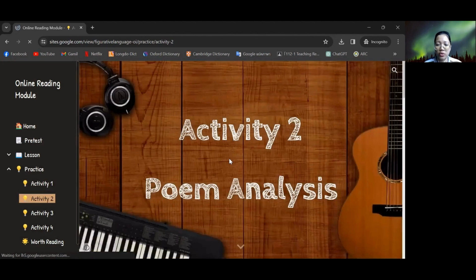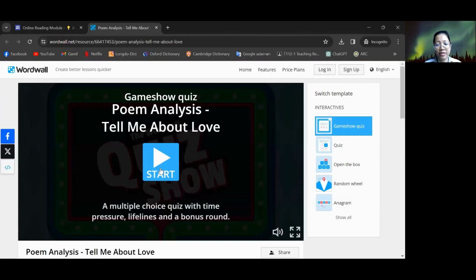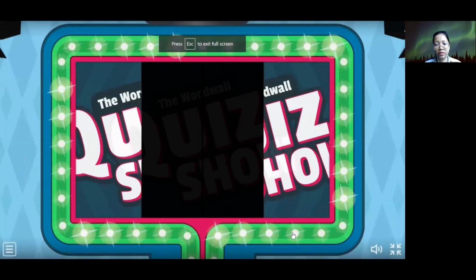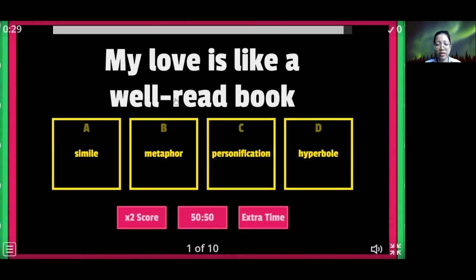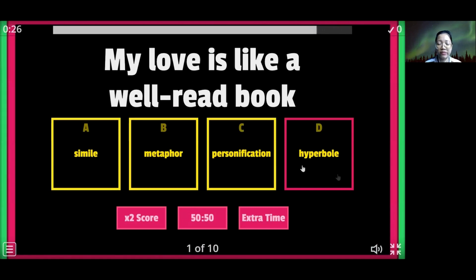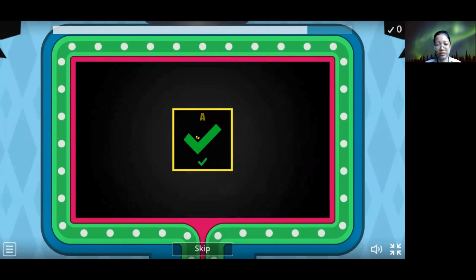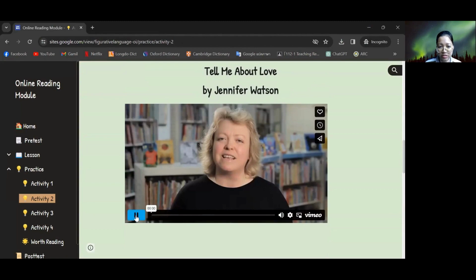And then activity 2 is the poem analysis. For this one, I chose the poem Tell Me About Love by Jennifer Watson, and chose some parts of the poem to create a game by using Wordwall again. But this one is a game show quiz. In this part, they have to read this and choose whether it's simile, metaphor, personification, or hyperbole. Then I provide the link here so that they can listen to the poem.